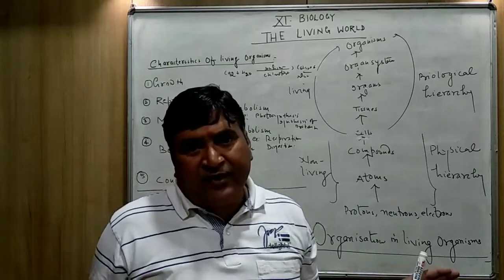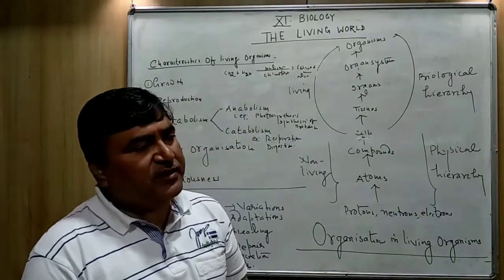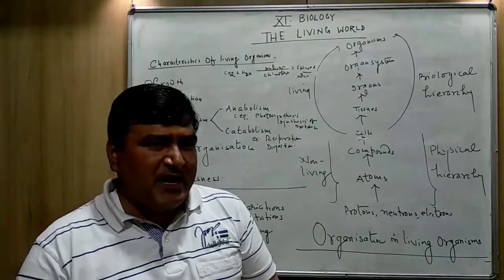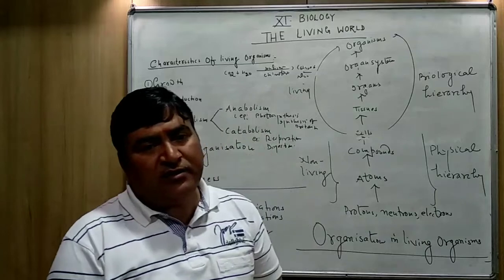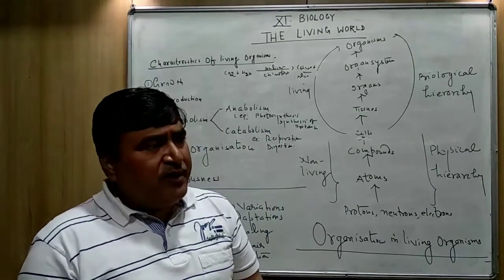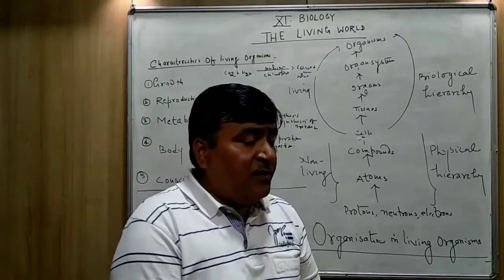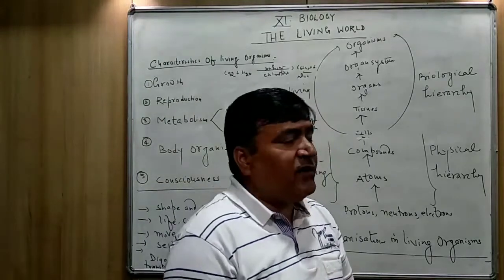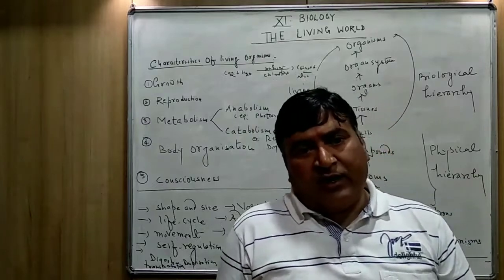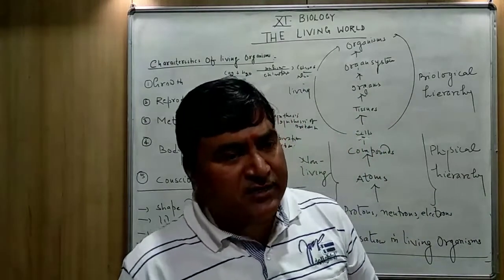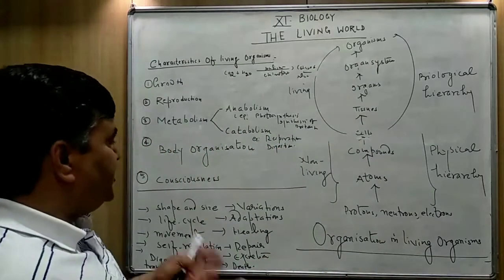And finally, due to the lack of enzymes, the process of metabolism, the reactions inside our body, get stopped. So optimum temperature is required for the normal functioning of our body, whether it is a human being or other animals or plants. They work best at the optimum temperature.